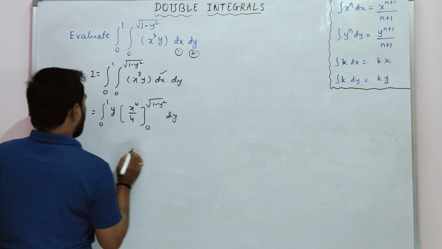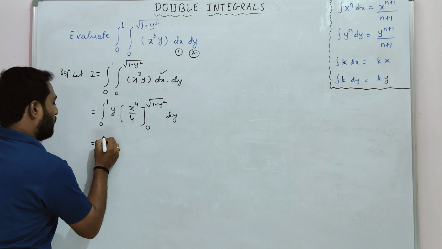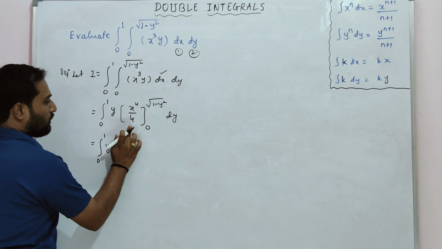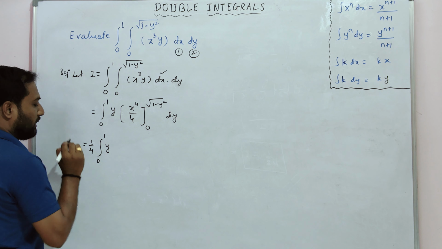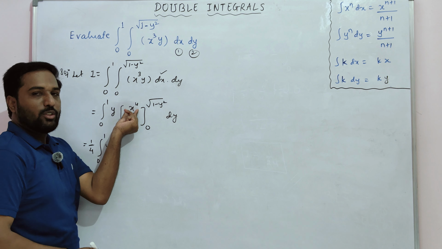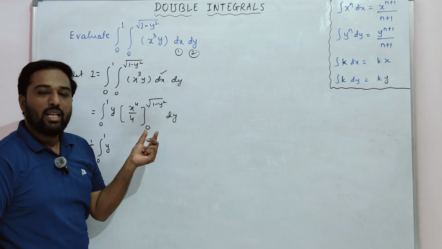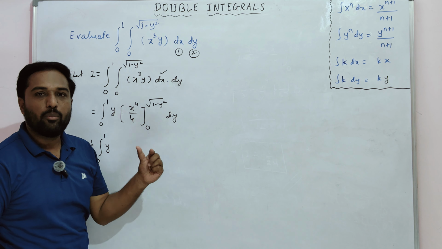Now let us apply the limits 0 to 1 minus y square, y as it is. So I'll write this 1 by 4 as a constant outside the integration. This is 1 by 4 as it is, so we are only left with x to the power 4. You need to apply the limit where the integrated term is.